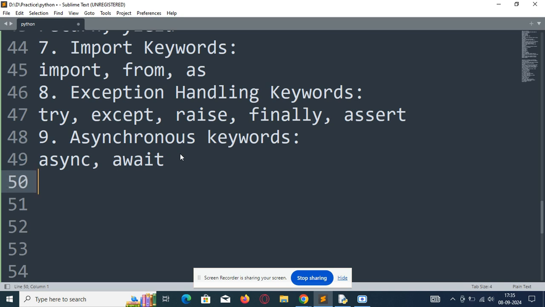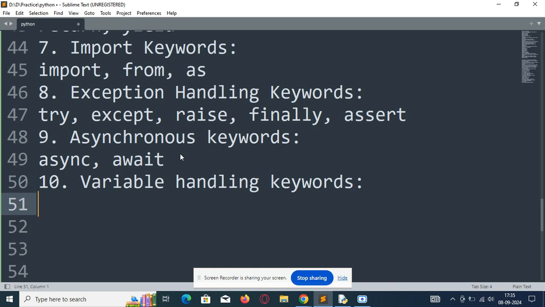So next we will see variable handling keywords: del, global, nonlocal.